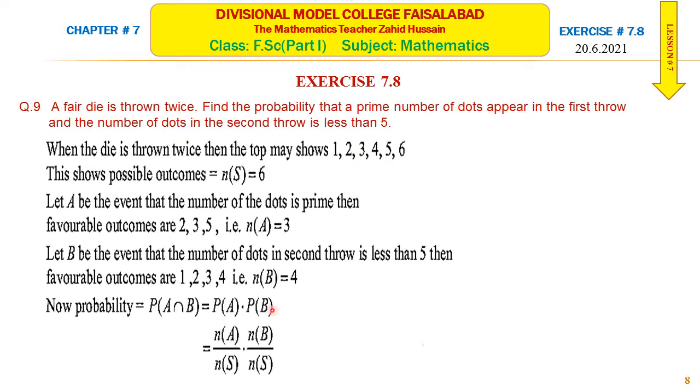Probability of A is n of A over n of S, and probability of B is similar. The number of elements of A is 3 and the total is 6. The number of elements of B is 4 and the total is 6. Simplifying this, you will get 1 over 3. So this is the probability if the first throw shows a prime number and the second throw shows a number less than 5.